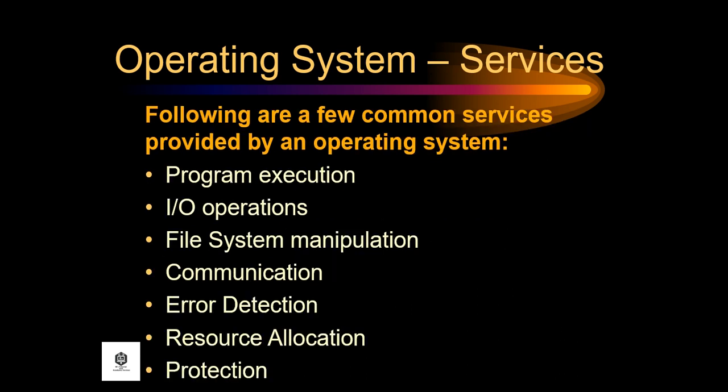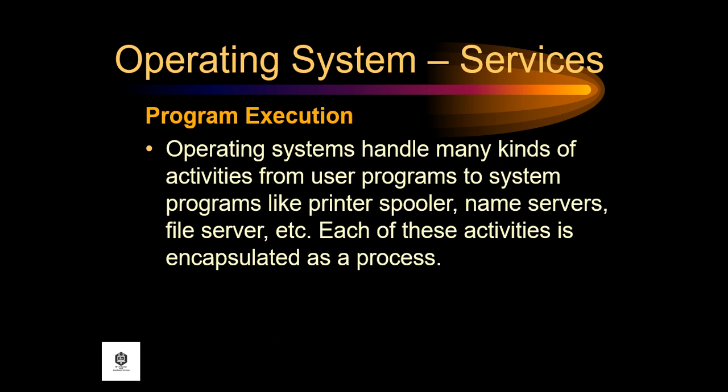The following are a few common services provided by an operating system: program execution, input-output operations, file system manipulation, communication, error detection, resource allocation, and protection. Let us define program execution.